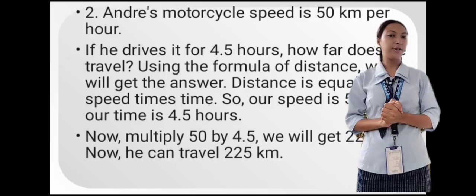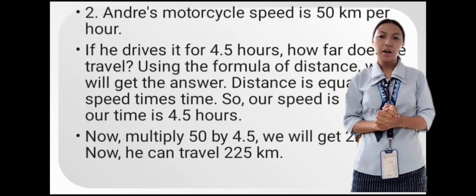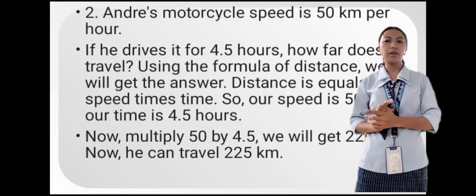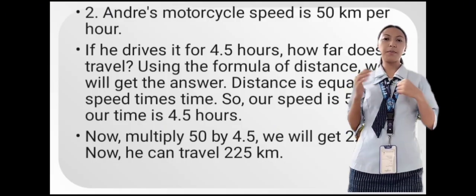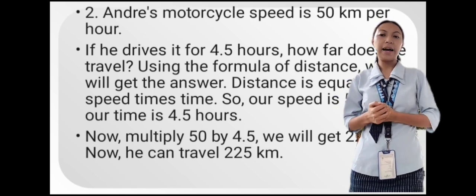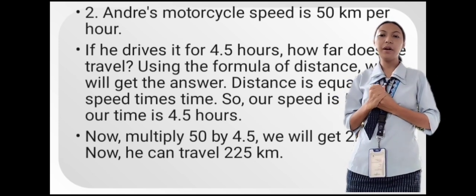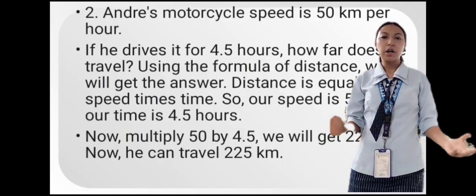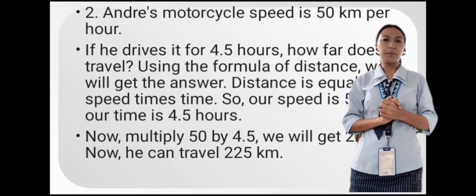So what was our speed again? Okay, 50 km per hour, and our time is 4.5 hours. Now, we multiply 50 by 4.5, we will get 225 km.